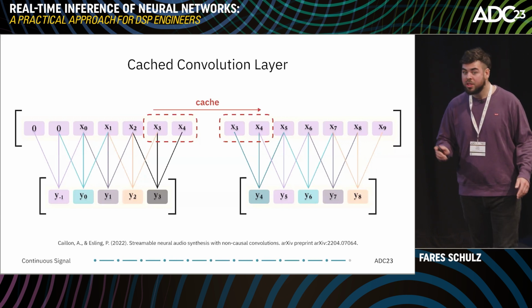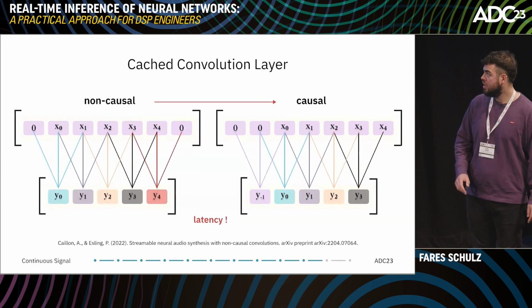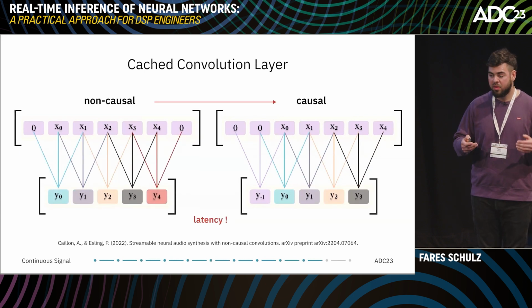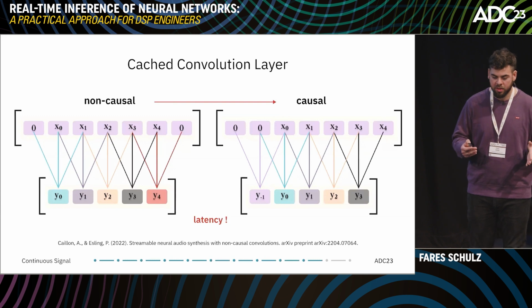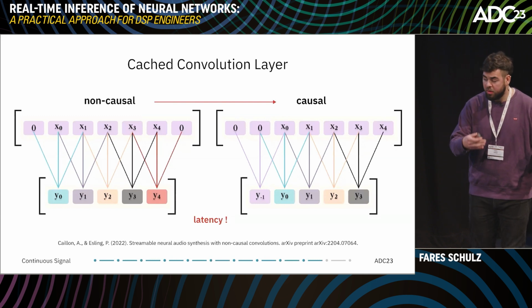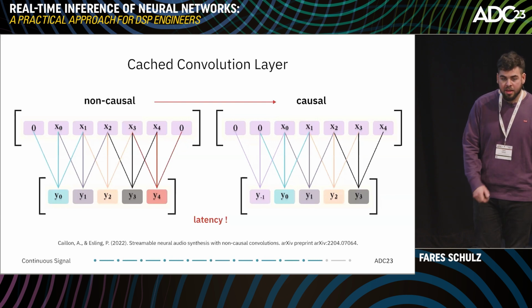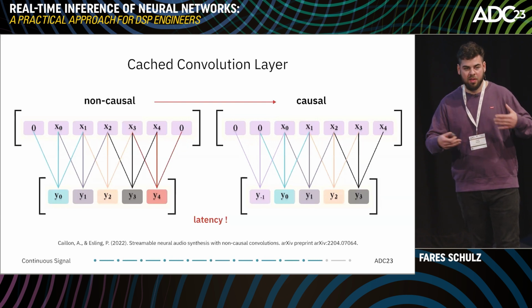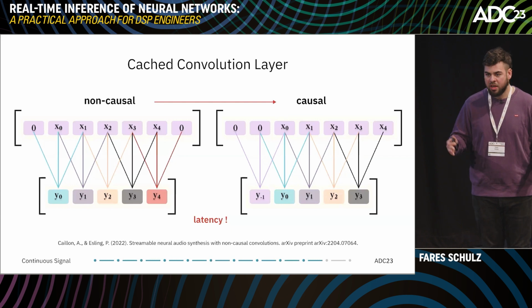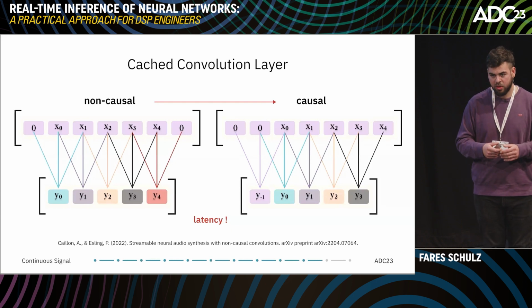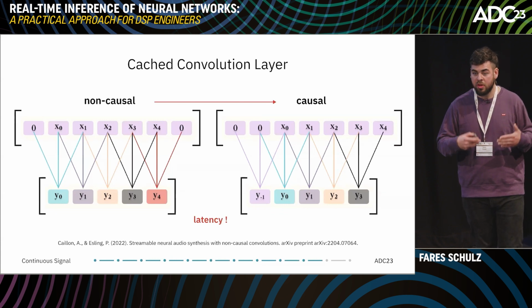But I want to mention one thing here, and this is that this solution will introduce some additional latency. In this case, we have an additional latency of 1 sample, as you can see here. And because we utilize quite big convolution layers and lots of zeros in bigger networks, you need to be aware that this really can introduce a lot of latency.